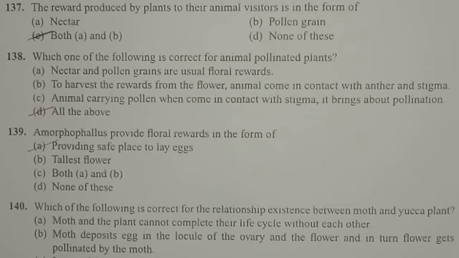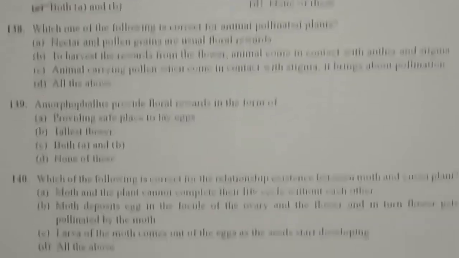And next option, animals carrying the pollen, when they come in contact with the stigma, bring about pollination. So when the animal visitor visits a flower, it usually visits the anther or stigma. At that time it will collect the pollen grains, and when it goes to some other flower, it helps in bringing about pollination. So all the statements are correct.